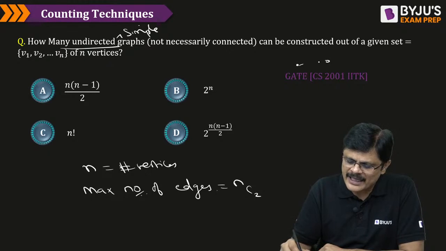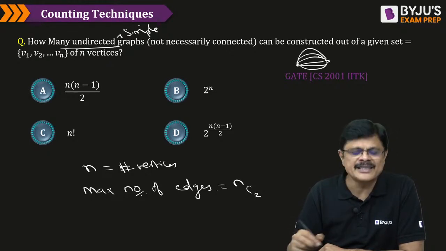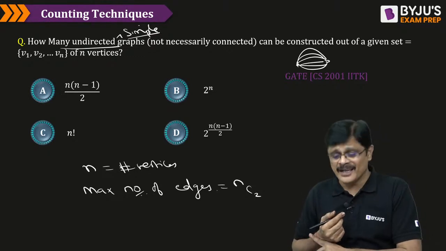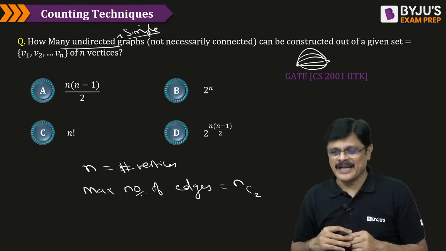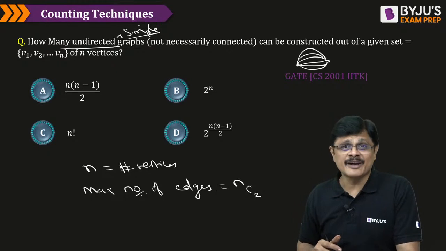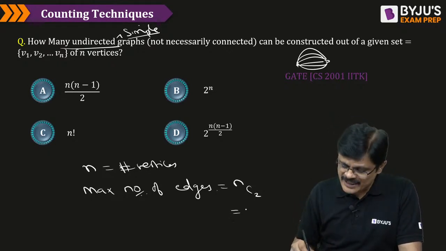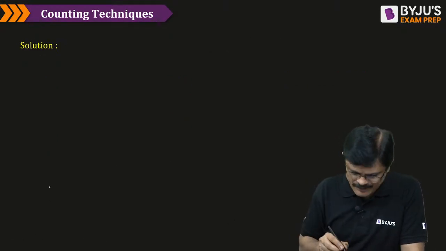Between 2 points, I can have infinitely many edges, my dear friends. Generally they should mention it as the number of undirected simple graphs. Am I clear? That is very important. Very good. The maximum number of edges would be NC2, which is nothing but n into n minus 1 by 2, my dear friends.